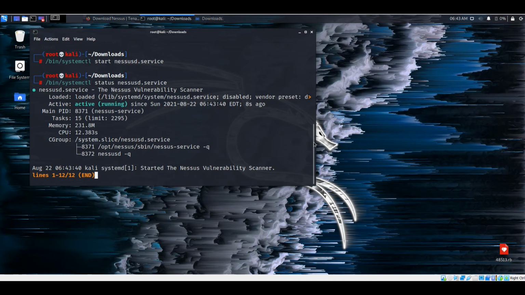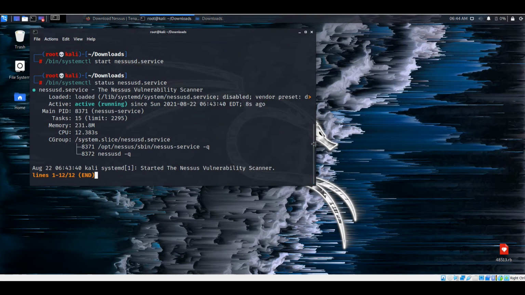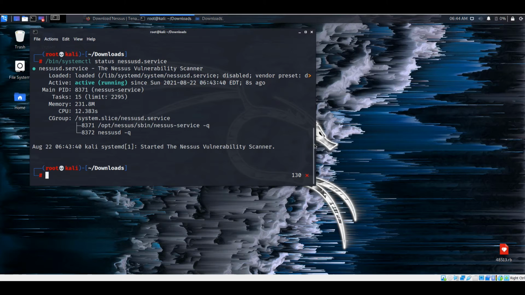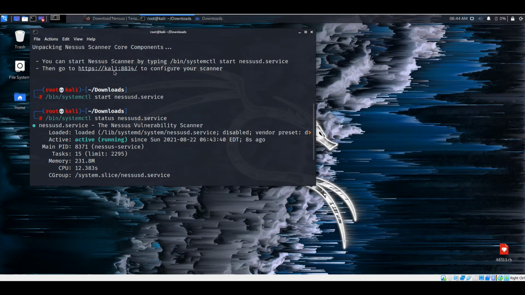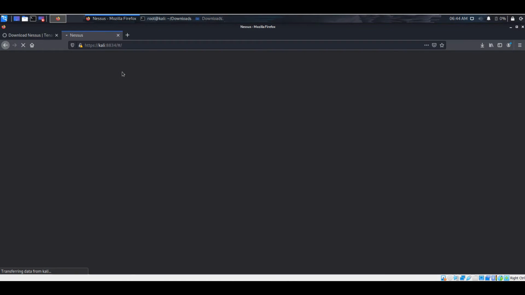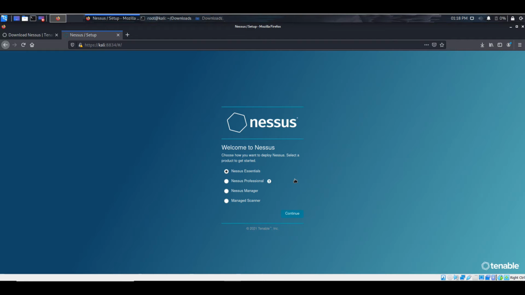Next, now we can go to the web server provided by Nessus on port 8834. Here, let's open the URL. This part here will take a long time. It may take an hour or so for downloading the necessary resources. Let's wait for a while. Now we are back after an hour.